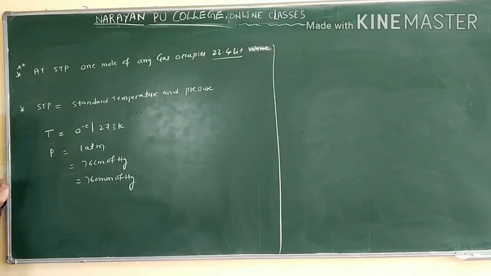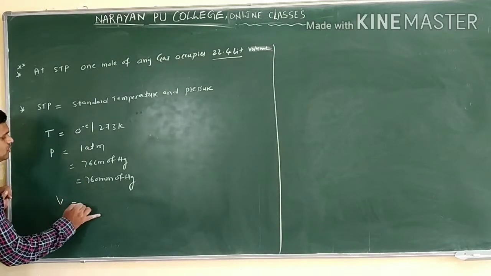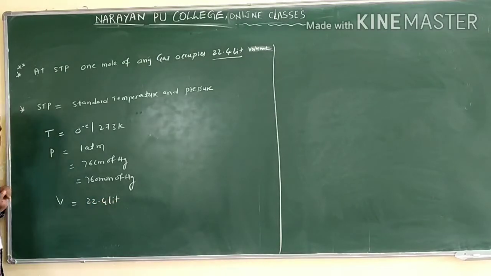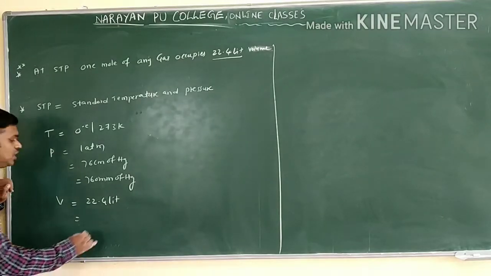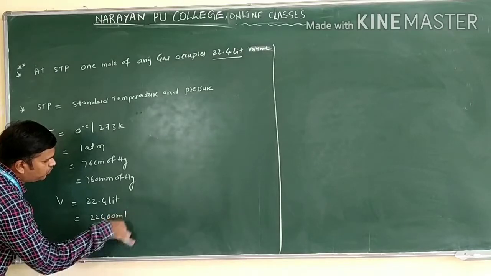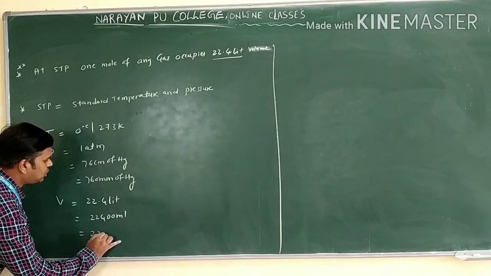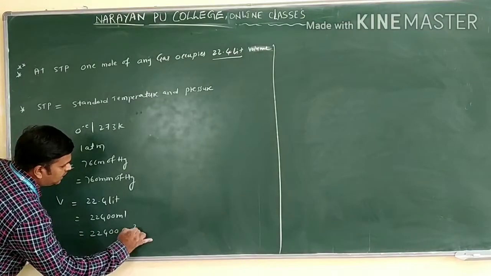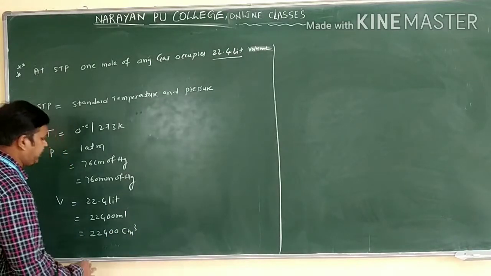Temperature is there, pressure is there. Volume, how much do we have? Volume we have 22.4 liters. You know the conversions of units, already discussed. 22.4 liters is how much? 22,400 ml. 22,400 ml means what here? 22,400 centimeter cube.